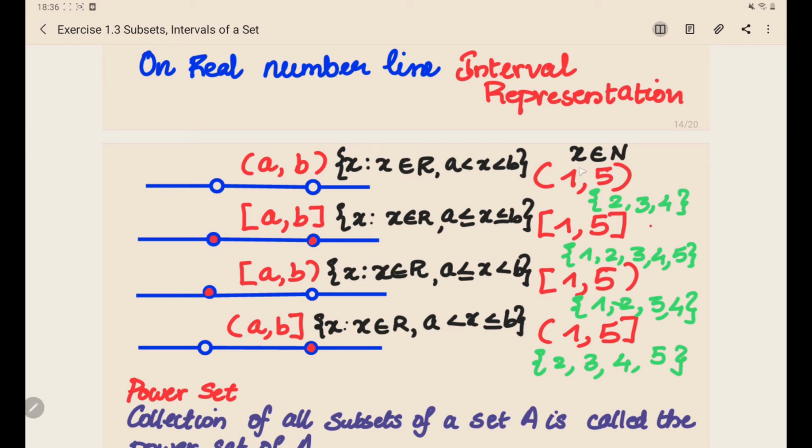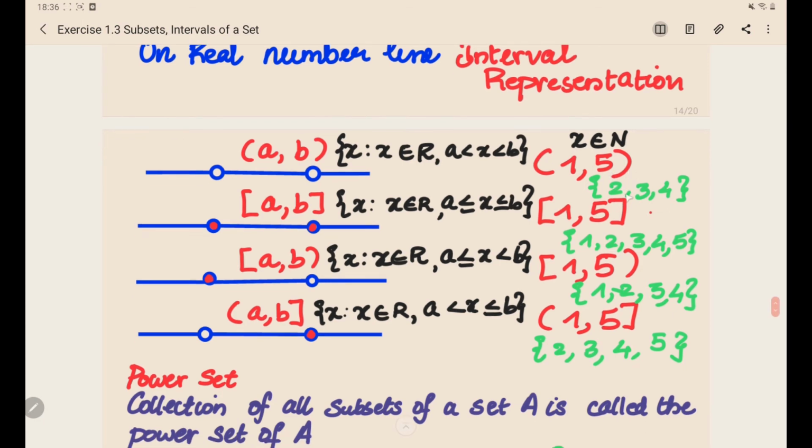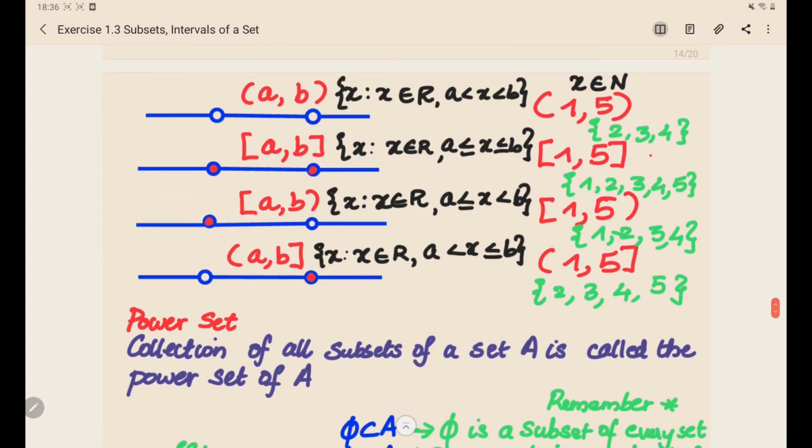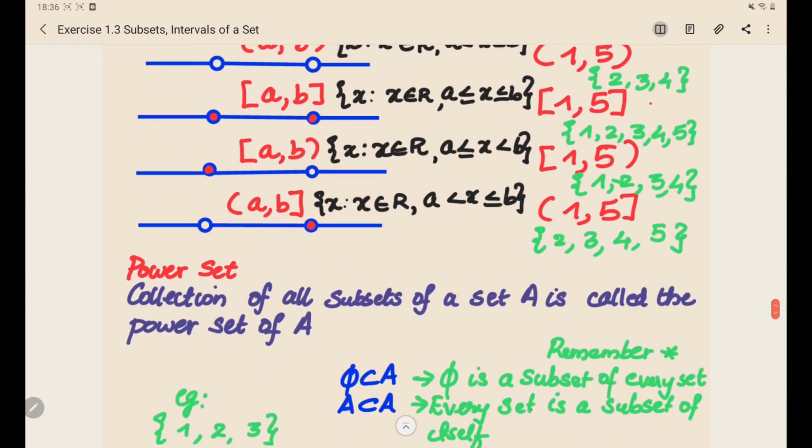Similarly, I have written it in terms of natural numbers. Just consider the number line of natural numbers 1 and 5. You can see that 2, 3 and 4 are the numbers. If both sides are closed, 1 is also included with that. So it is 1, 2, 3, 4 and 5. Again, if one side is open, then 1 is included in this set: 1, 2, 3, 4. 5 is not included because it has an open bracket on the other side. On the next problem, you can see an open interval on the first side, that is 1, so 1 is not included: 2, 3, 4 and 5.